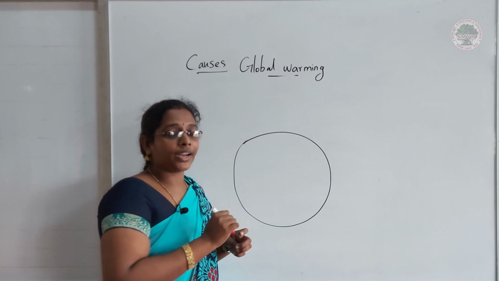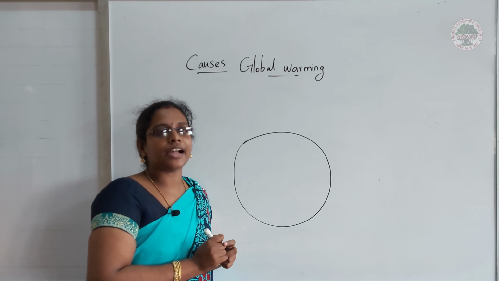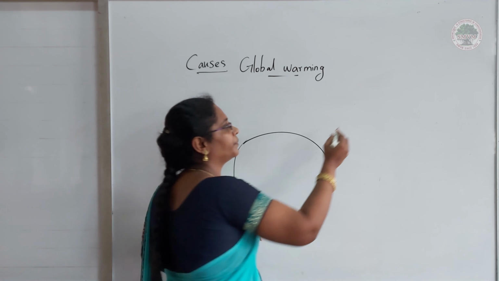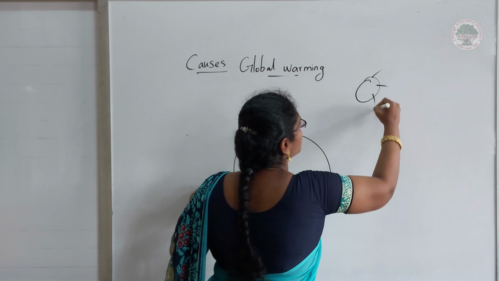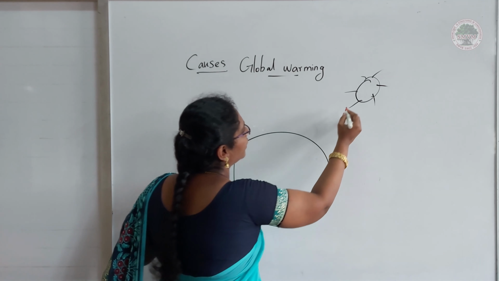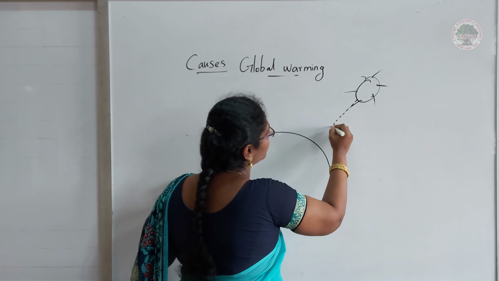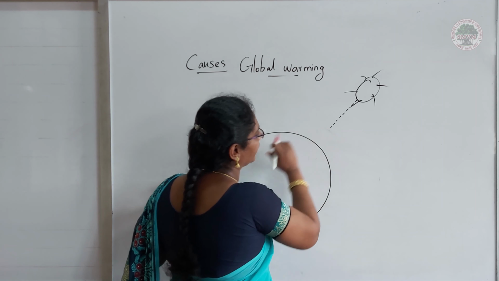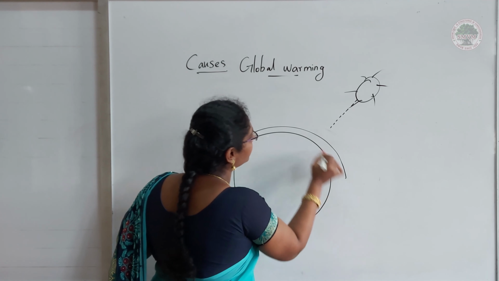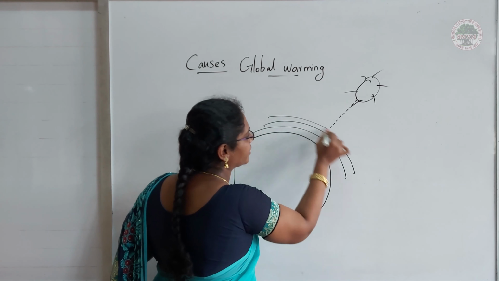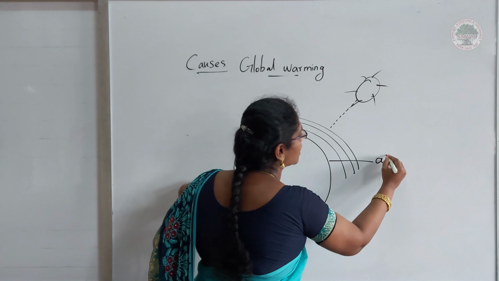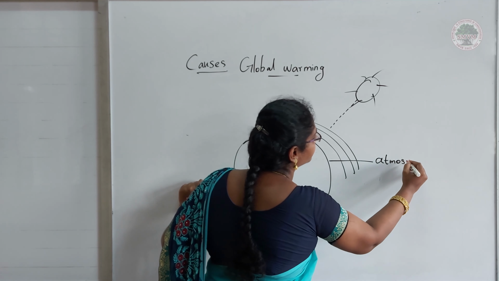We know that we get heat and light from the sun. From the sun, the heat and light waves reach our earth, and on the earth there are so many layers. We call this the atmosphere.